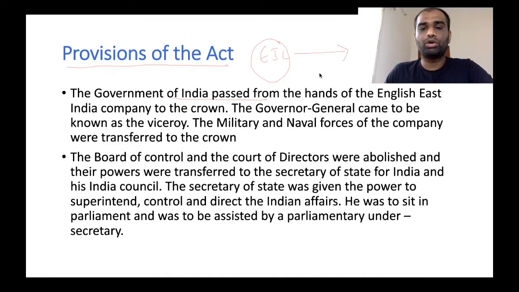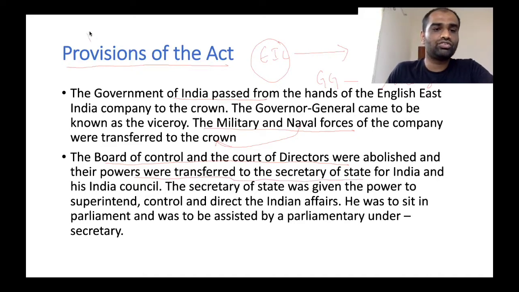And importantly, the name of Governor General of India was changed to Viceroy of India, and the military and naval forces of the East India Company were transferred to the Crown. This is the first important provision of this Act. Also, the Board of Control as well as the Court of Directors were abolished, and their powers were transferred to the Secretary of State.